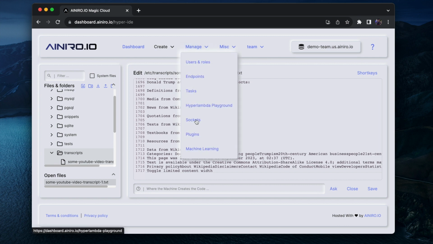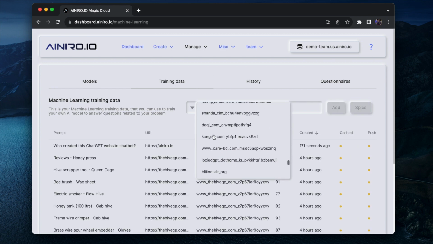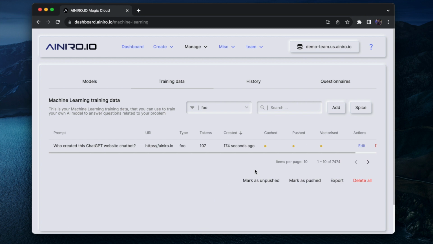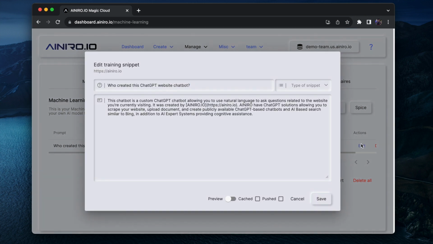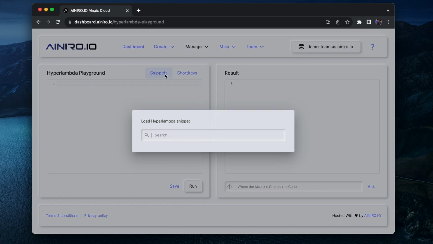Then I'm going to go to manage. Now that these two files are here, I'm going to choose the foo model here, which I can find at the bottom. And as you can see, there is no training data whatsoever here, except for this guy who created this chatbot. Now I can go to manage, go to the Hyperlambda Playground, and choose snippets,